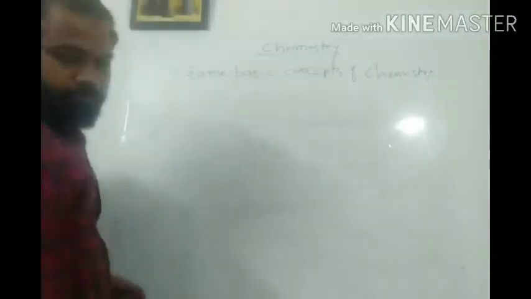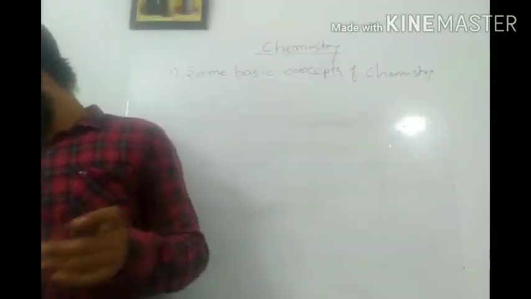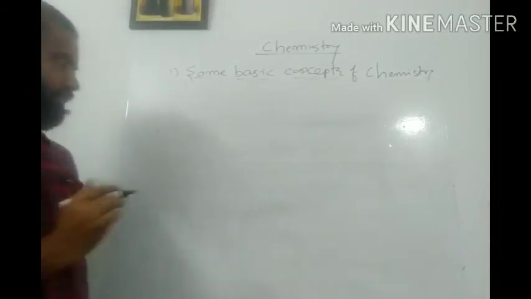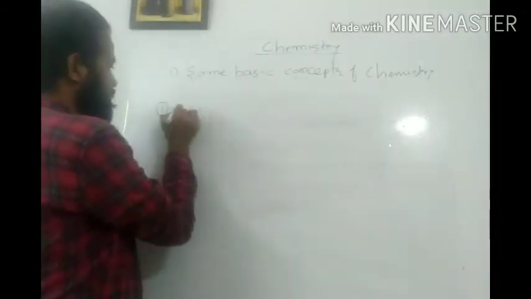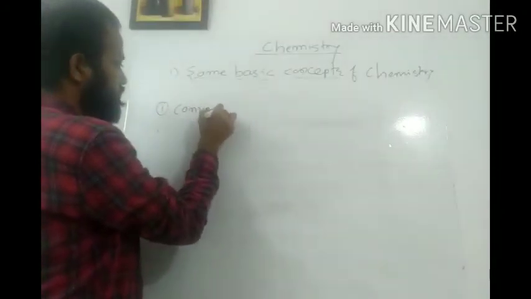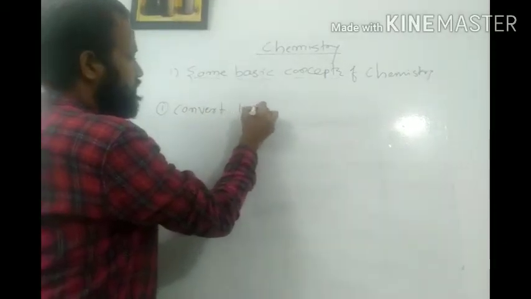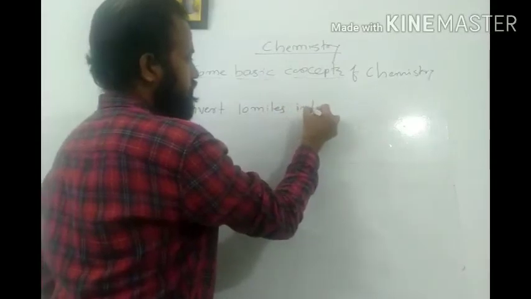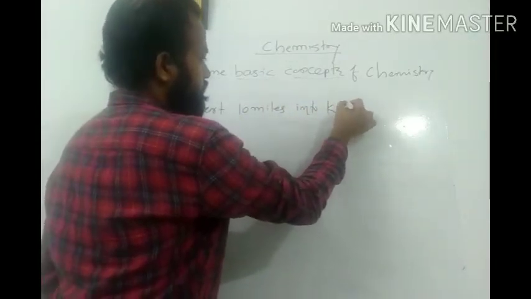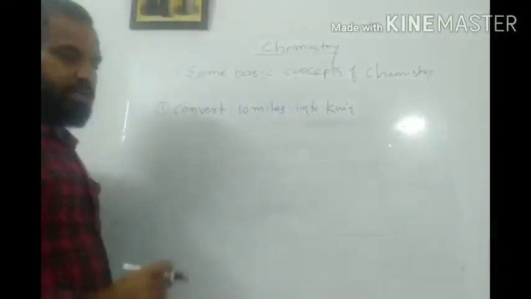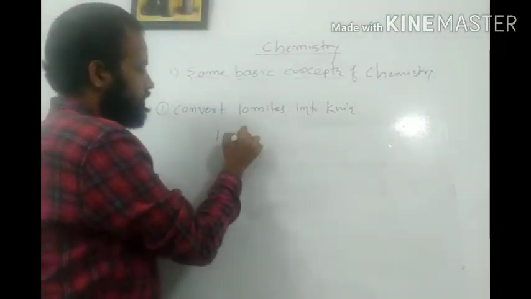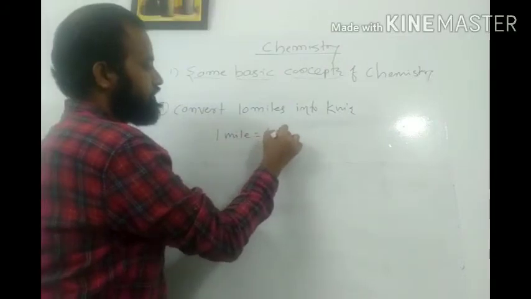Let us say the first example: convert 10 miles into kilometers. As we all know, 1 mile is equal to 1.6 kilometers.